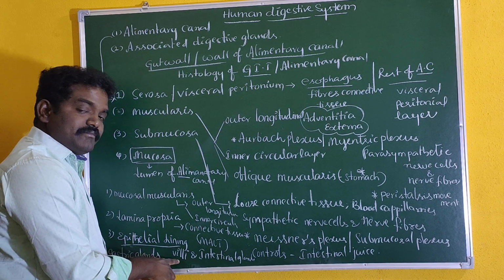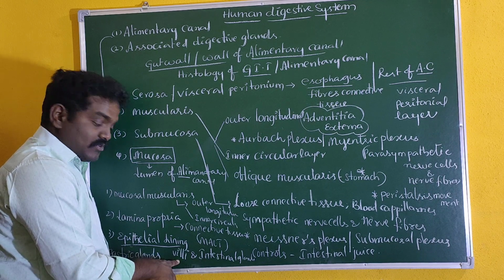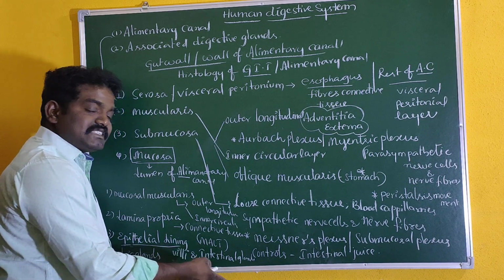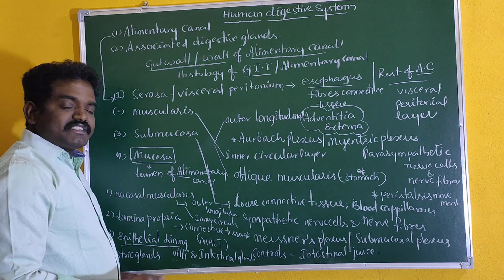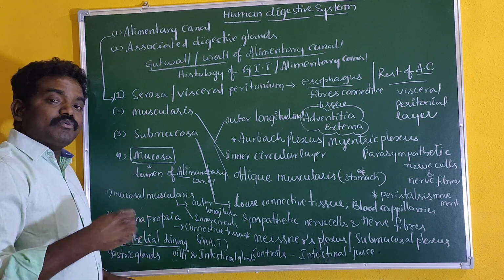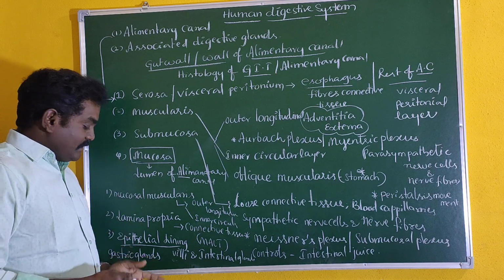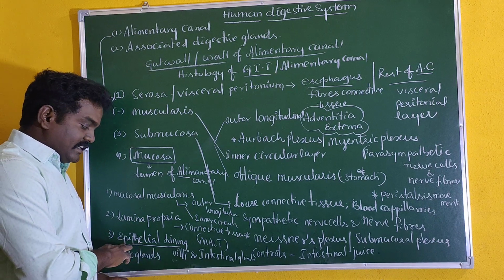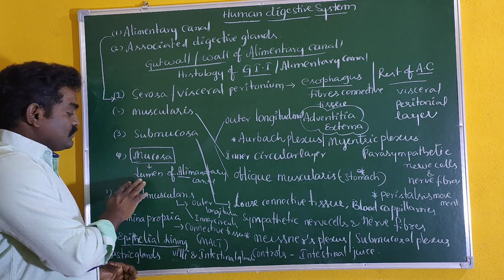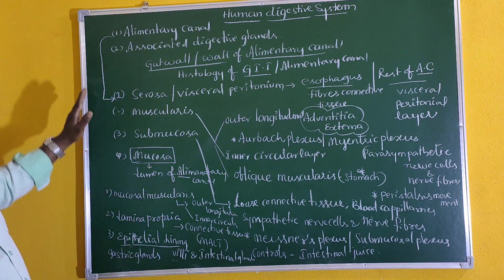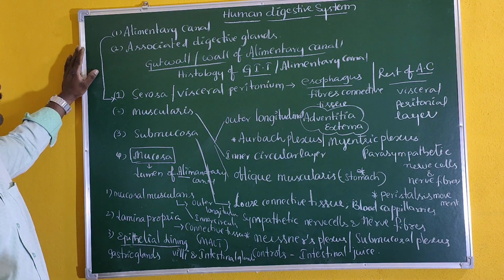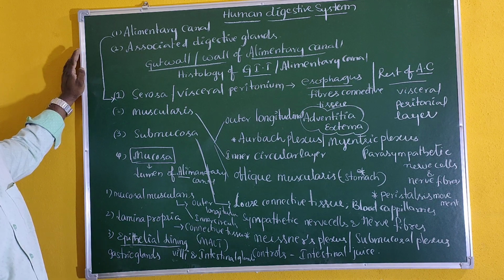So the epithelial lining makes villi in the small intestine along with the intestinal glands. What are the intestinal glands? Crypts of Lieberkühn and Brunner's glands. These are the two types of glands that are developed by the epithelial lining of mucosa. So this is about the histology of the alimentary canal or gut wall.